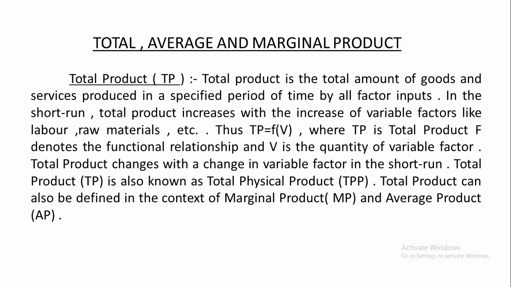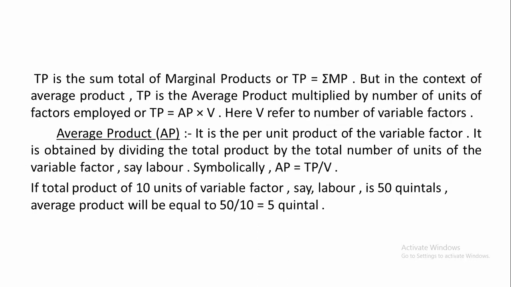Right. Now, we will go to the mathematical notation of total product. Right. TP is here, see here, TP is the sum total of marginal products. Right. When we add all the marginal products, when we take the sum total of marginal products, it will give us total product. TP is summation MP, it is written here.